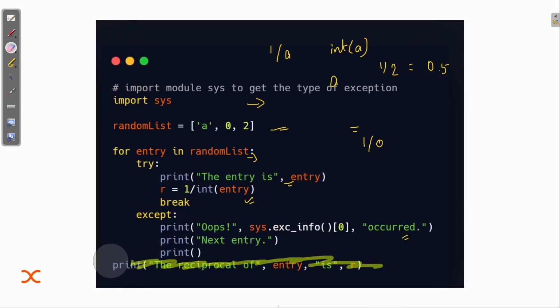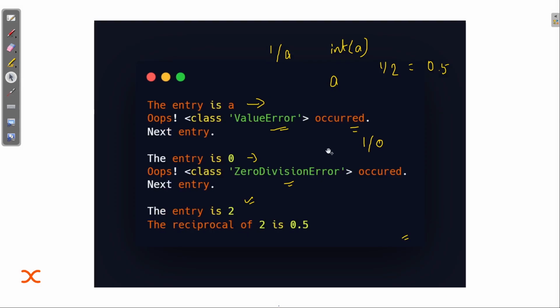The reciprocal is getting printed. So that's how this concept of try and except works. Try causes the error, and except tries to handle that error. That's how I have tried to explain the concept.